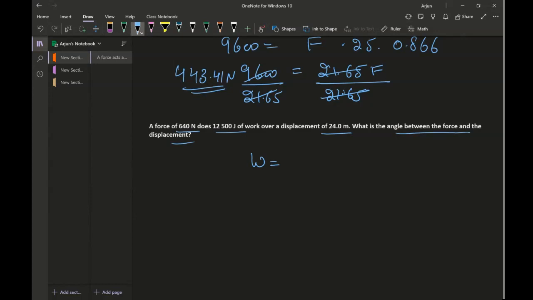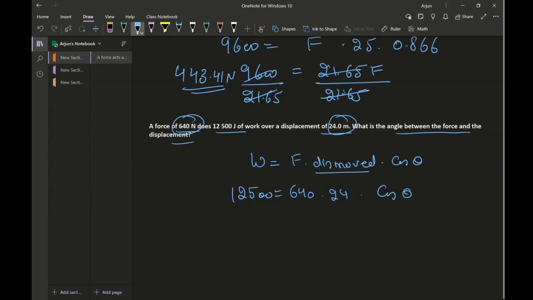So again, I'll write down the formula for work, which is equal to force times distance moved times cos of theta. Force is given as 640 newtons, distance moved is 24 meters, and cos of the angle which we are looking for.